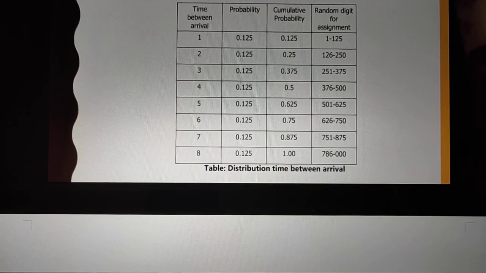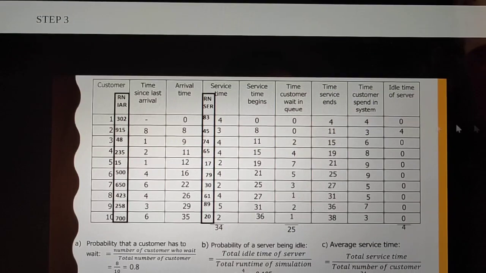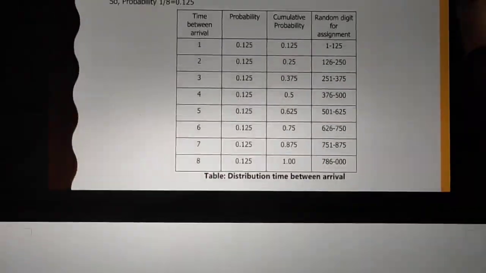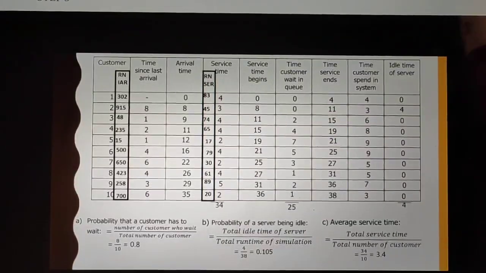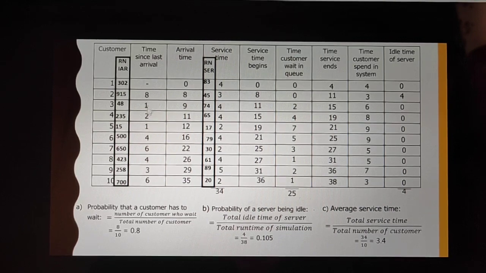For the third customer, the random number is 48. 48 will fall in this range, so the respective inter-arrival time is 1, and so on.